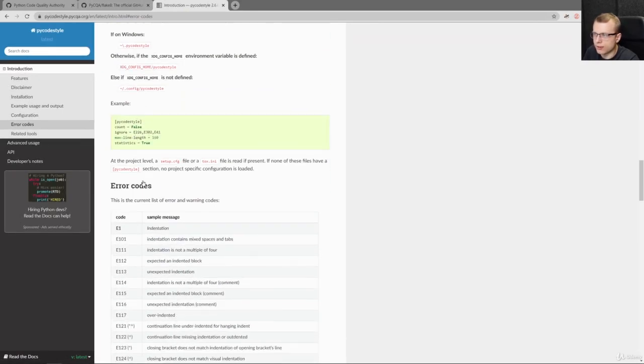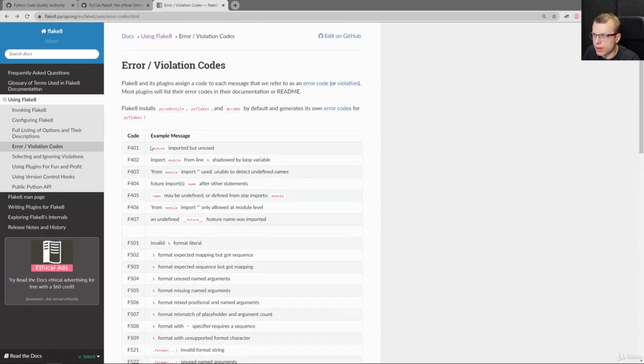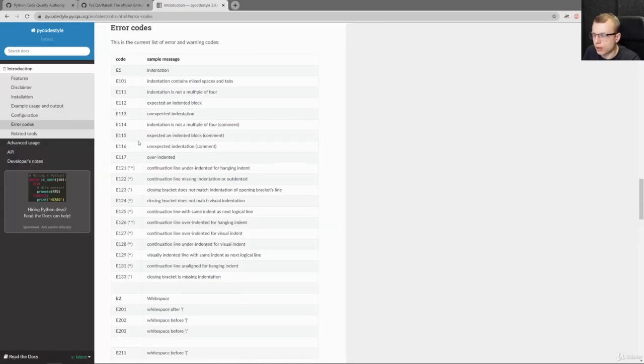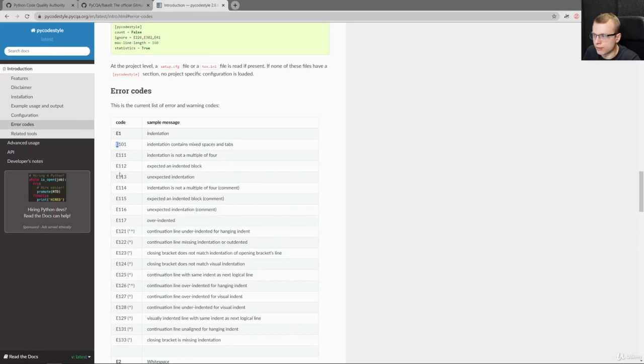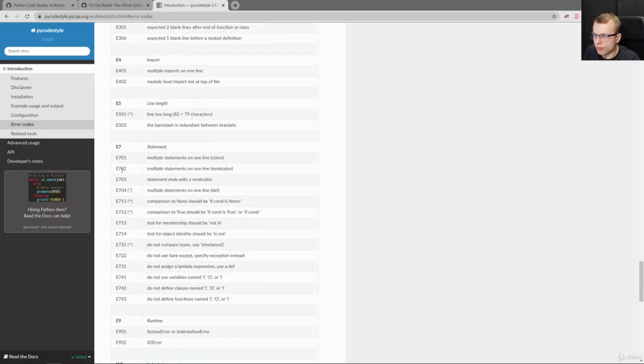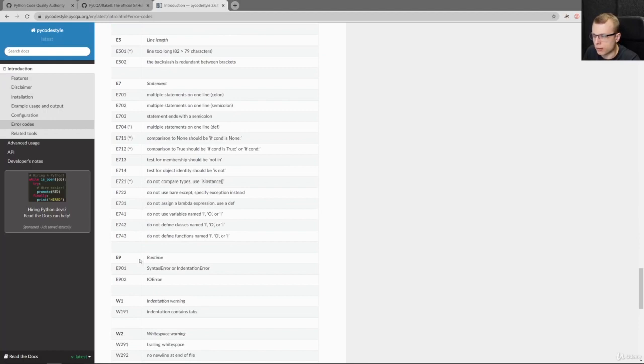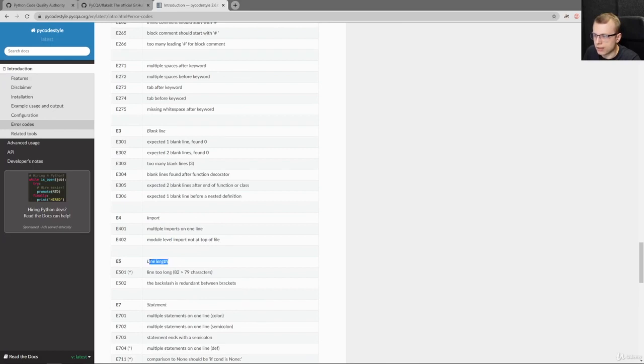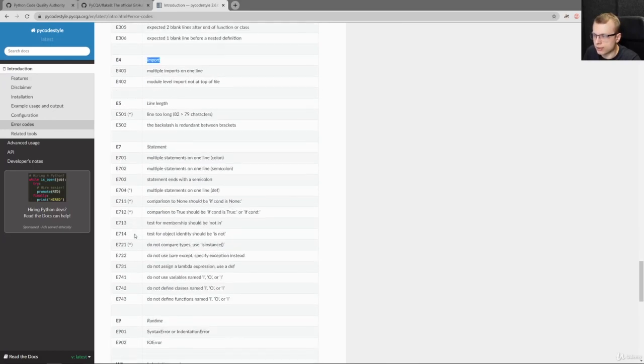Also, here's a reference to the standard error codes. So there are different categories again. So here we had the violation codes that start with an F, so the fatal errors, so to say. And if you go to the PyCodeStyle's list of errors, we get to the standard error codes that start with an E, with different subcategories. For example, all error codes that start with a 7 are statement error codes, with a 5 are line length, with a 4 are import error codes, and so on.